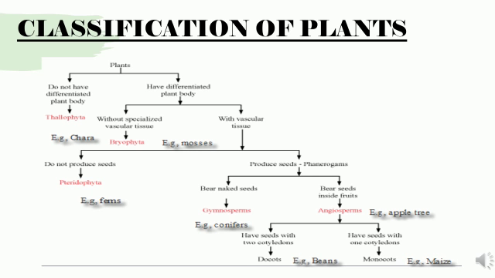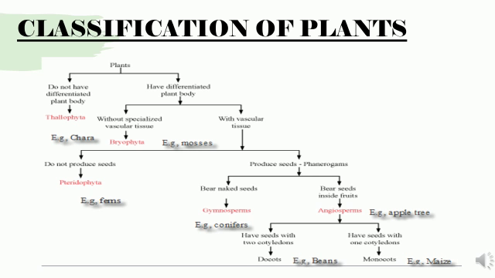Under those that do not have a differentiated plant body, you can see one classification, that is Thallophyta. Under those that have a differentiated plant body, you can see two: without specialized vascular tissue, and with vascular tissue.